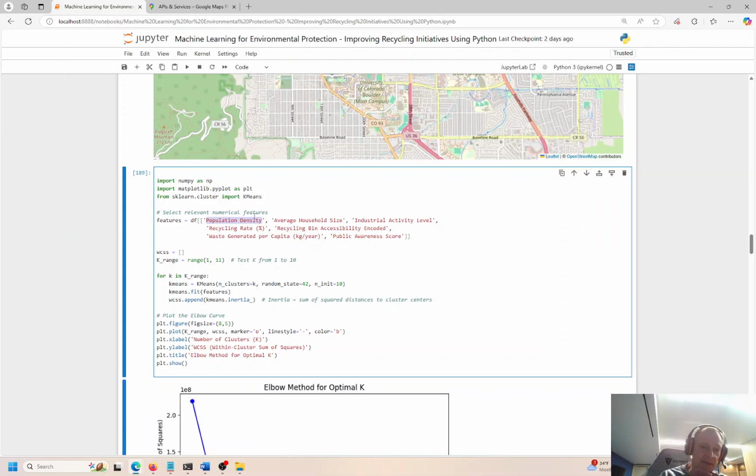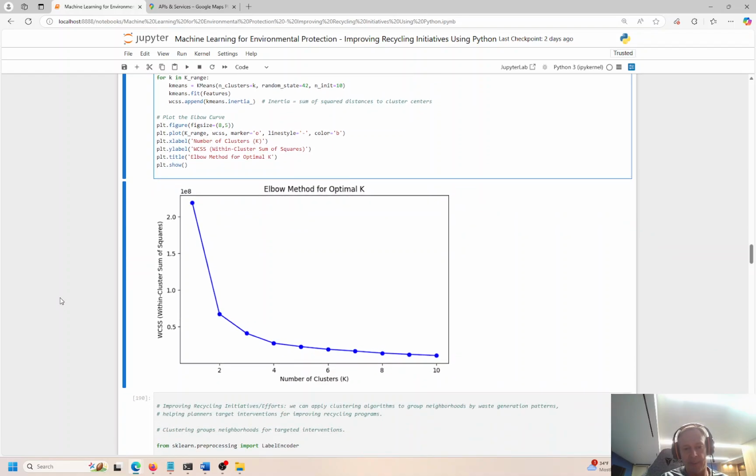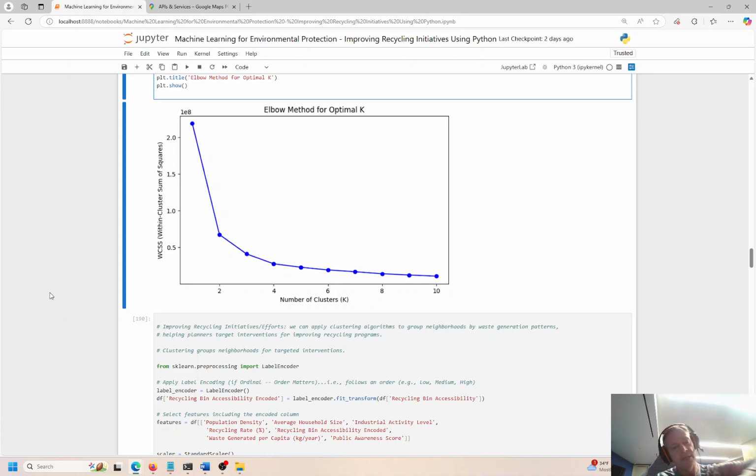And we have a total of between 1 and 11 clusters. We're doing an elbow curve here to help us determine how many clusters are the optimal cluster. And the elbow curve takes your elbow and kind of bends it. If you can imagine your left or right arm bending, the elbow part is kind of the biggest bend in the curve, so it kind of looks like an elbow, or so they say. I guess that's how this got its name. It's kind of a funny name, but I guess it kind of makes sense. So the biggest bend would be the optimal number of clusters, and you have diminishing returns after the biggest bend,